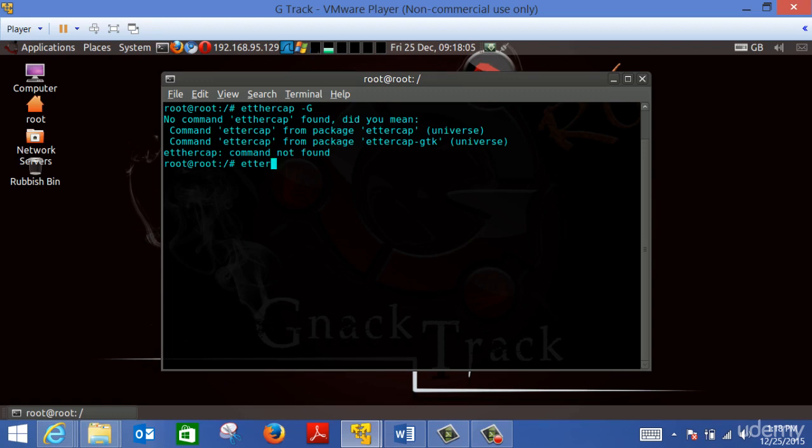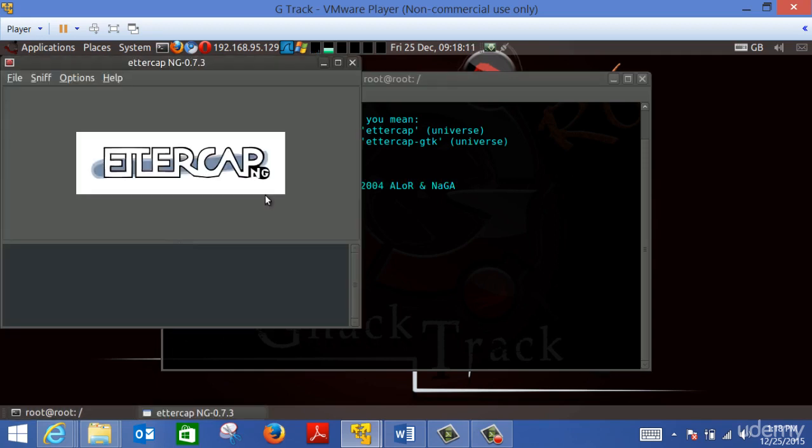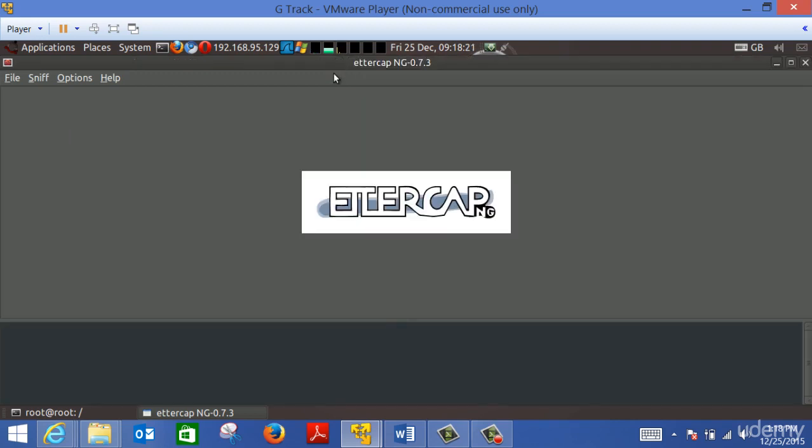Ettercap -G, so it will run the program in the graphical mode. I wanted to show you first how it works as a regular sniffing tool, or even a man-in-the-middle attack tool, and then we're going to see how to do some specific attacks using Ettercap. So when you open the program in graphical mode by typing ettercap -G, it will open this console, or this window.